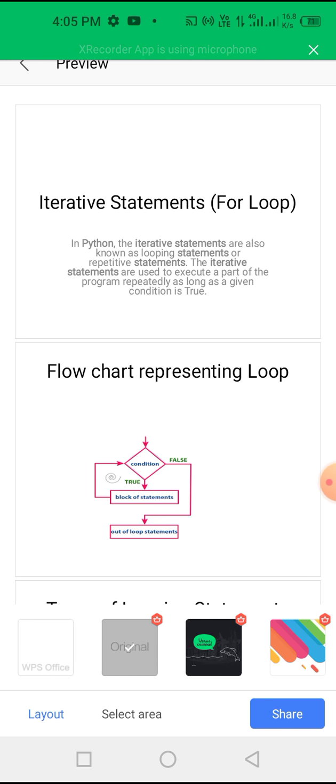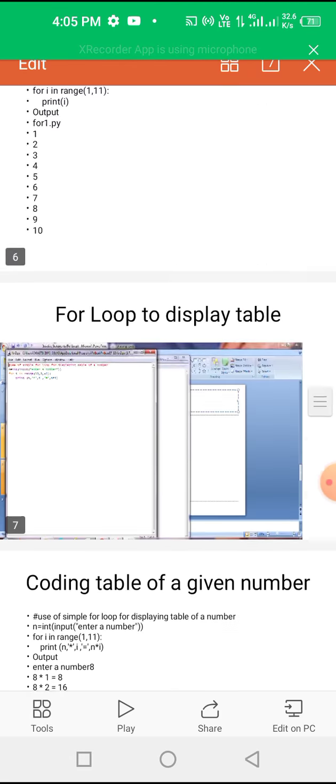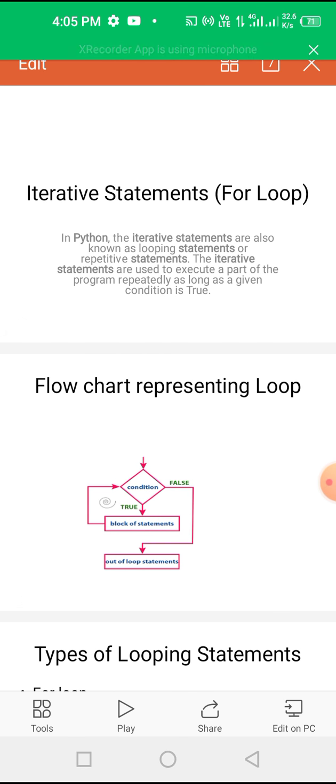I, Shalini Kijotra, want to tell you about iterative statements. Iterative statements in Python are also known as looping statements or repetitive statements. They are used to execute a part of a program repeatedly as long as a given condition is true. It means that if you want to print a statement more than once, rather than using the print statement repeatedly, you can use a looping statement or iterative statement.